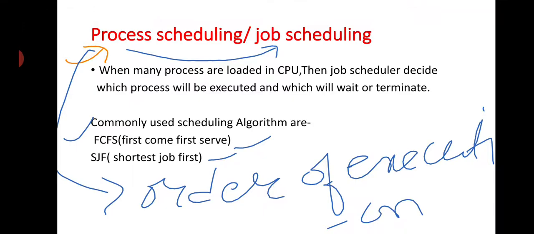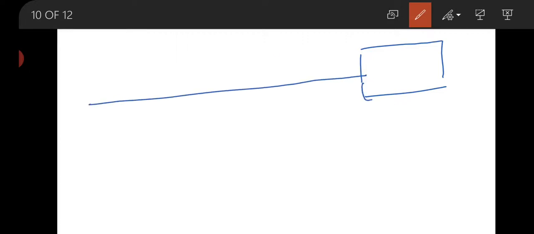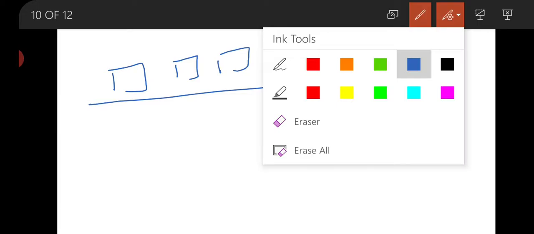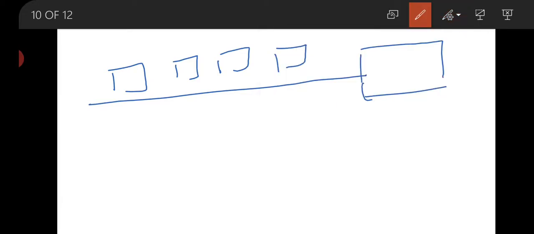Now see what is the FCFS. Suppose that this is your CPU, or this is your processor. Now if there are 4 to 5 jobs, suppose that this is your job and this is your processor.